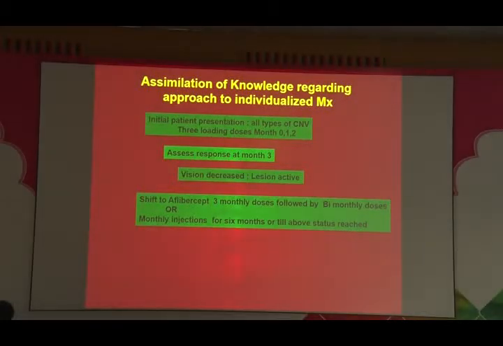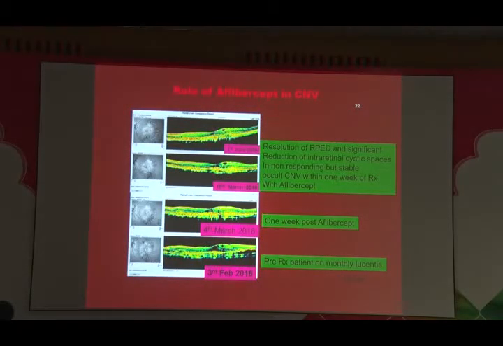The last category is patients in whom the vision is still decreased, lesion is active and it's not improving. Now these are patients where you could go straight to aflibercept if the patient can afford it. Maybe 3 initial monthly doses followed by bi-monthly doses as required. And if the patient cannot afford it, you may still have to continue with monthly injections of anti-VEGF agents. What does aflibercept do? For me, aflibercept is a rescue drug in patients who are not responding.